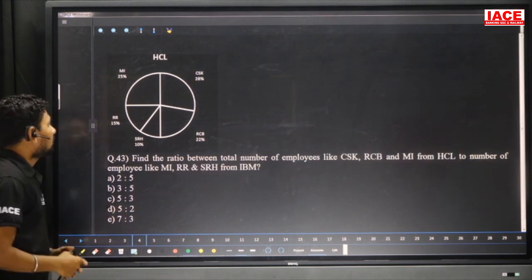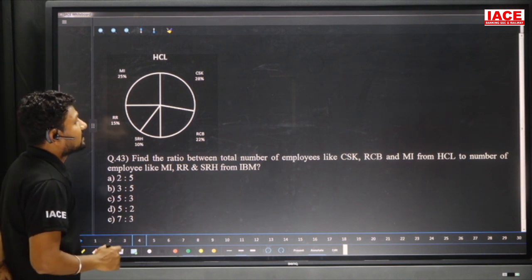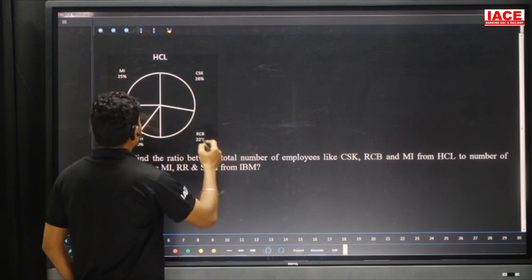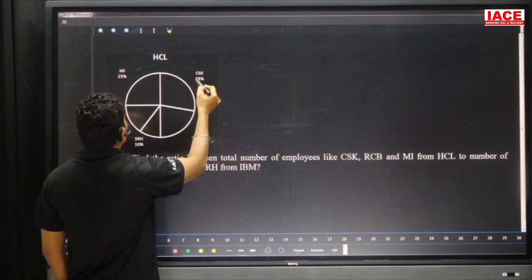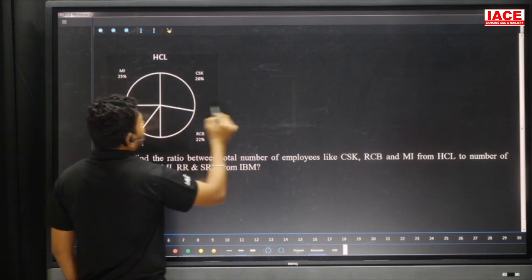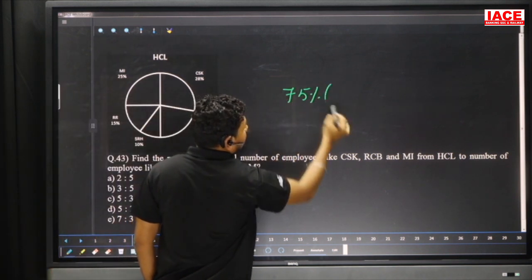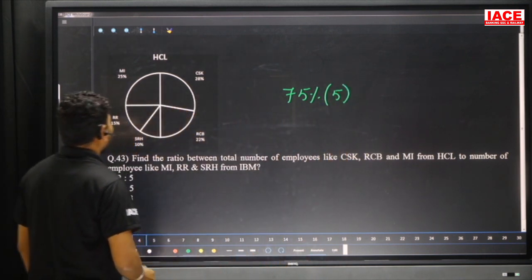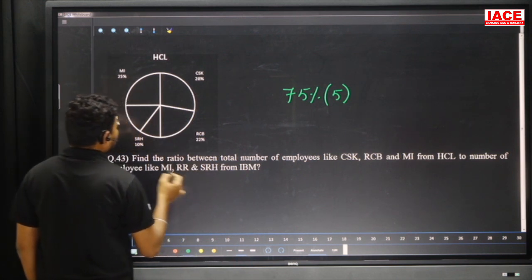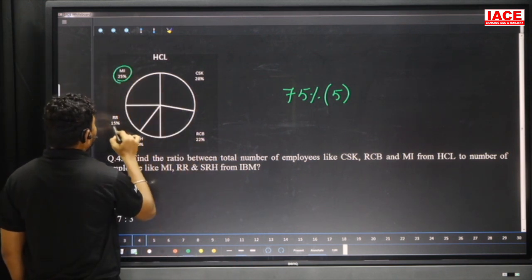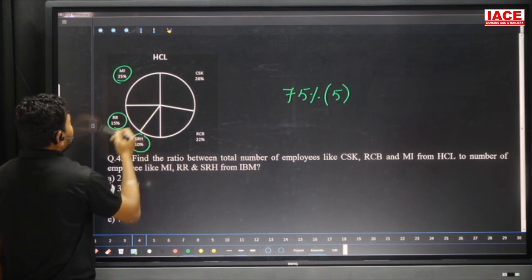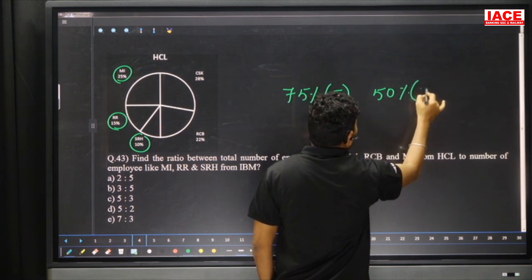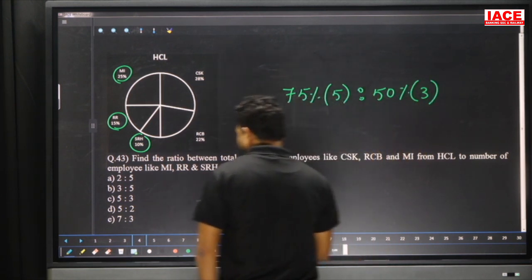Here is the next question. Find the ratio between the total number of employees like CSK, RCB and MI from HCL, and the number of employees like MI, RR, SRH from IBM. CSK and RCB are 28 plus 22, which is 50, and MI 25, so overall 75 percentage of HCL. HCL company is 5 parts of employees. For IBM, MI, RR, SRH: 25 plus 15 is 40, 40 plus 10 is 50, so 50 percentage of IBM. This is the value, and we should calculate the values.